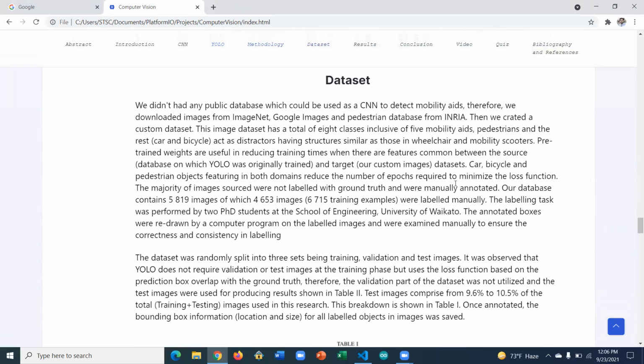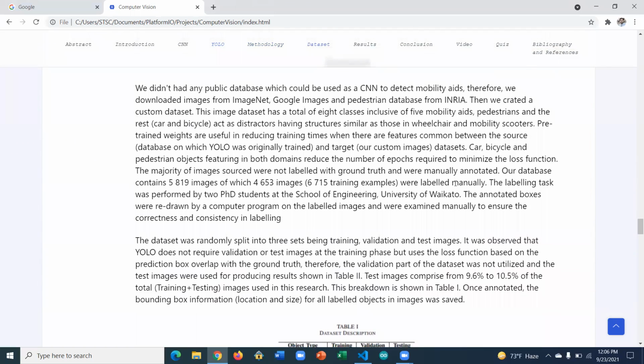Then we consider it. And for the data set, the data set was not publicly available for pedestrian crossing, so we went ahead with ImageNet, Google Images, and a pedestrian database from Ainera.